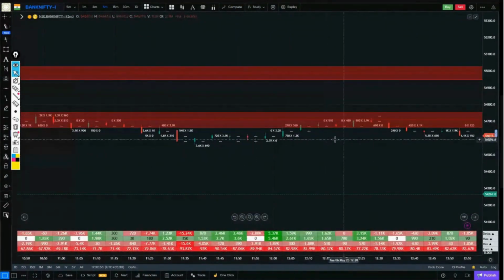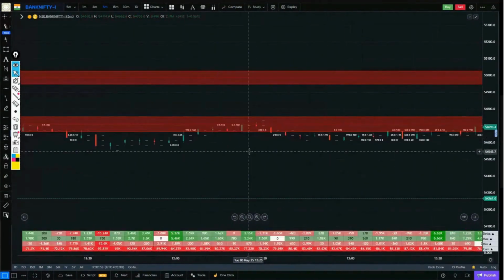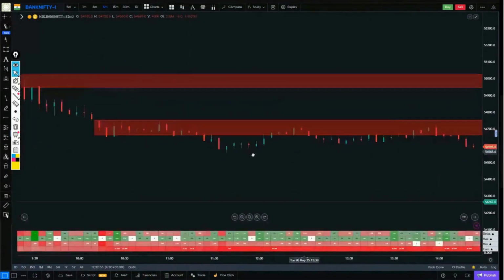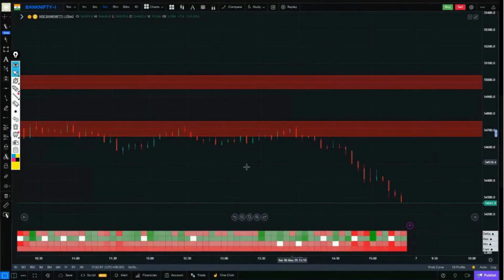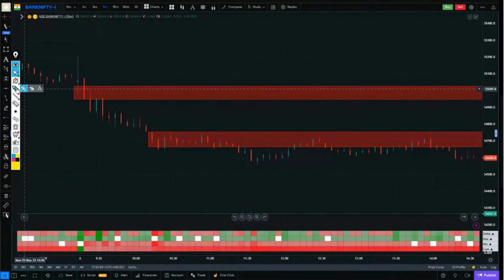There was a pullback right there. No solid buying was seen anywhere. And from there, it took a downtrend. Two selling zones were observed, and those selling zones worked well. This was today's Nifty and Bank Nifty.